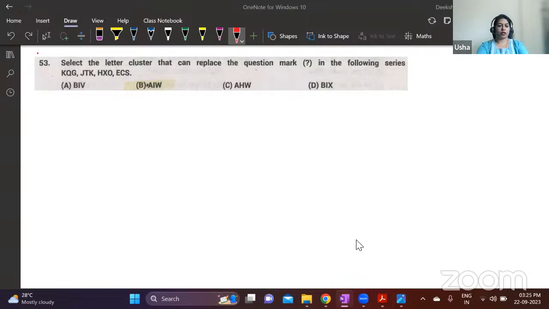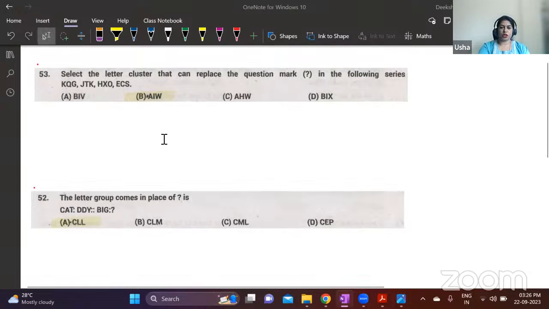Yes. Those who have completed solving can send the answer in the chat. Solved question papers of MBA, you can search on the internet, you can search online. You will get answer keys, but complete solved question papers, I had shared a book. That is where you will get. Even in that book, I think they have given answer keys only. Okay, has anybody got the answer for this?